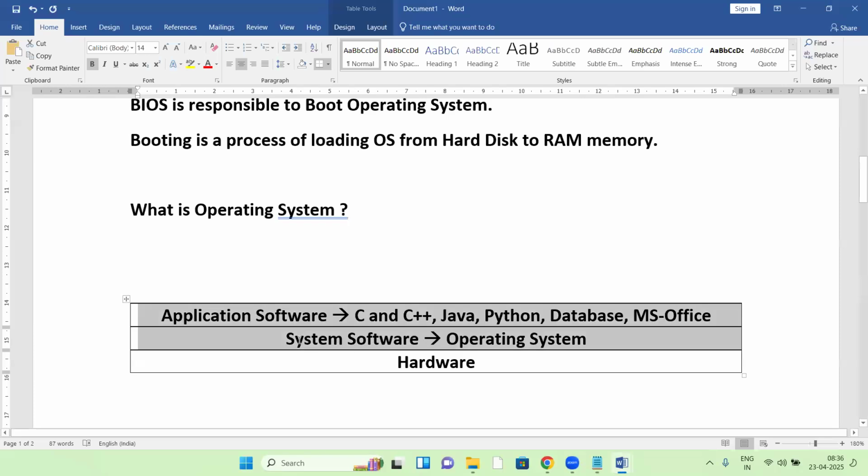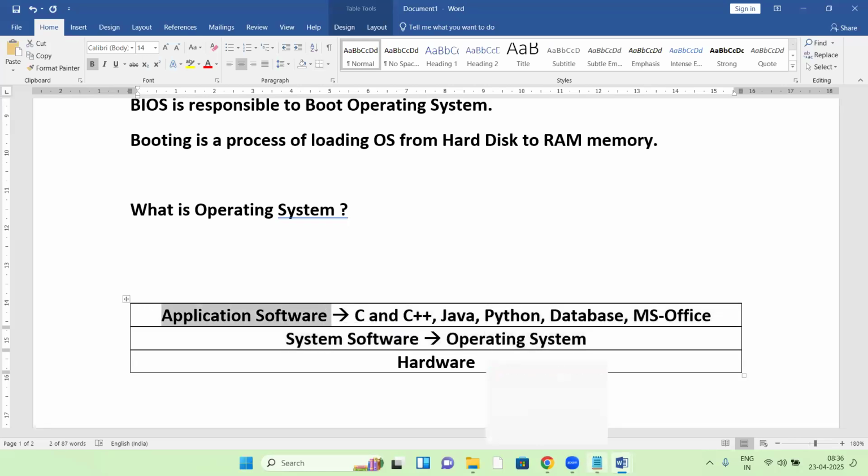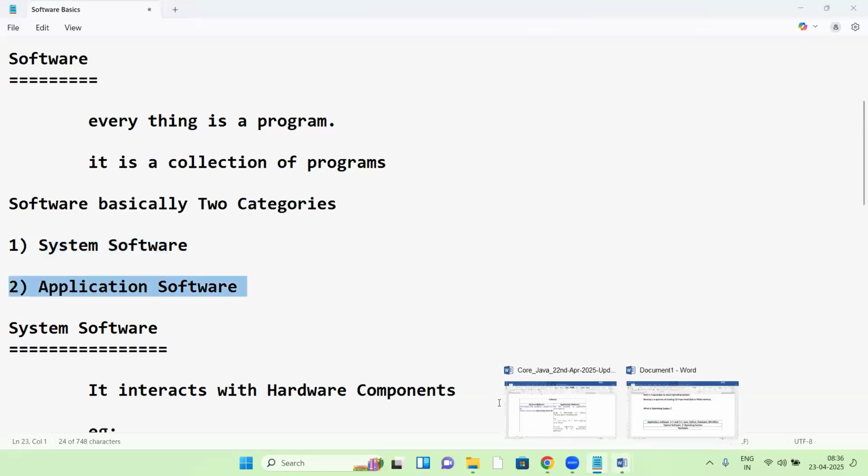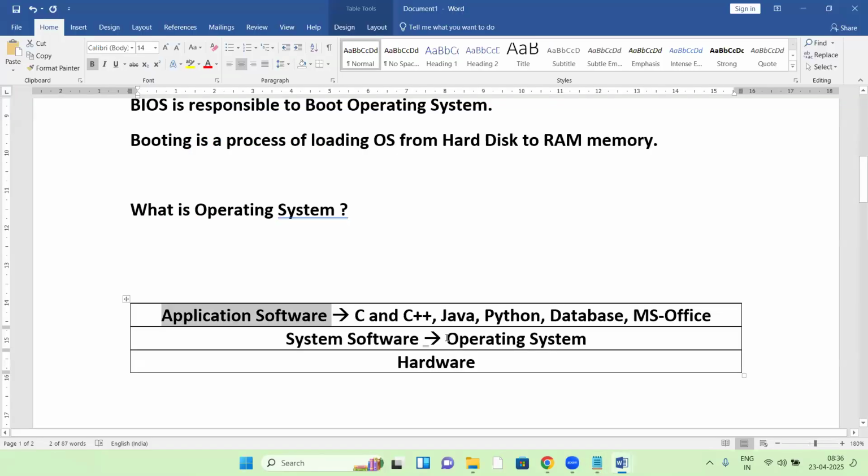See here, system software and application software. So first of all, hardware; on top of it the system software layer; and on top of system software, all the application software is running. So this is your computer. Hardware, and on top of hardware, software. In software, again two layers: system software layer and application software layer.